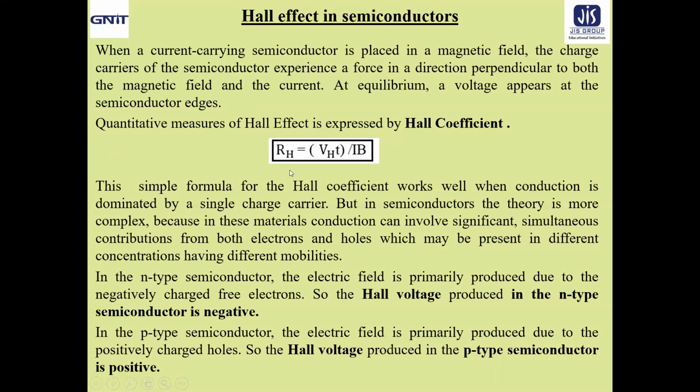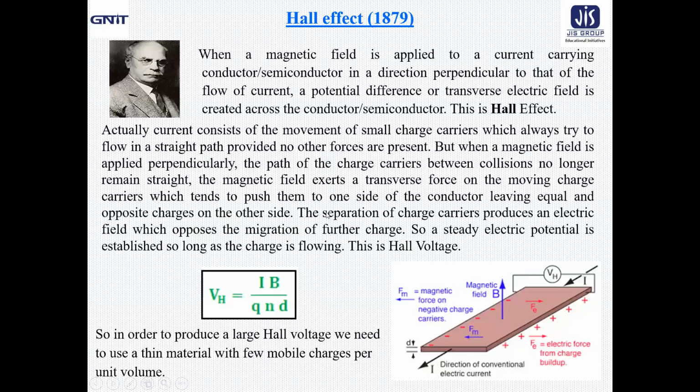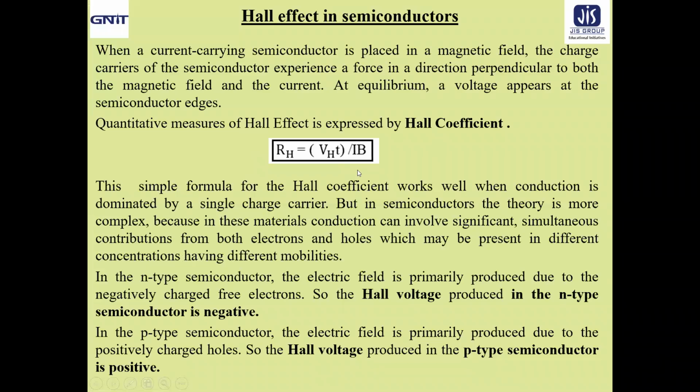The expression is RH equal to VH t by I B, where VH is the Hall voltage, the expression you have seen in the earlier slide. t is the thickness of that conductor or semiconductor, I is the current, B is the magnetic field. Actually, this expression of Hall coefficient you are going to determine in the physics lab also.